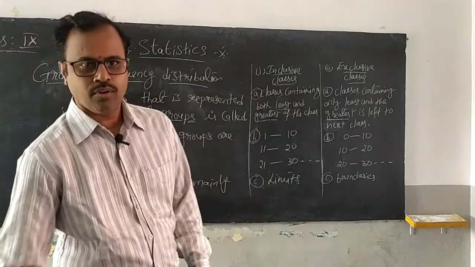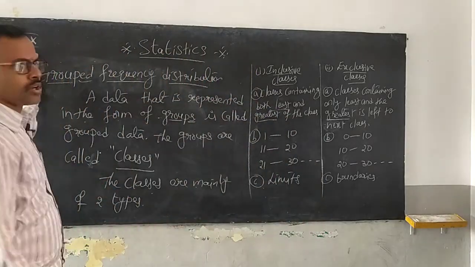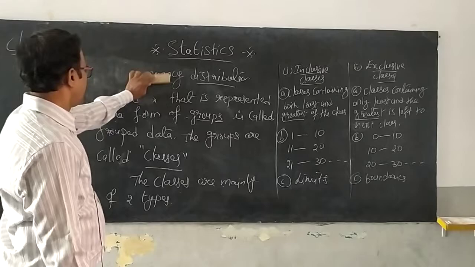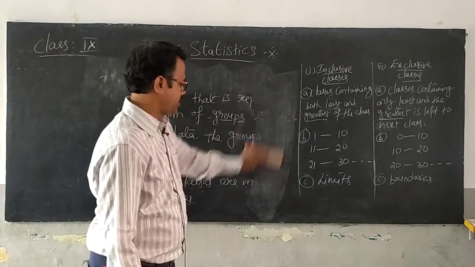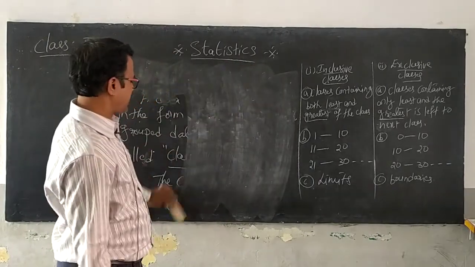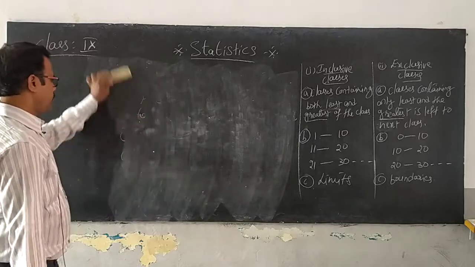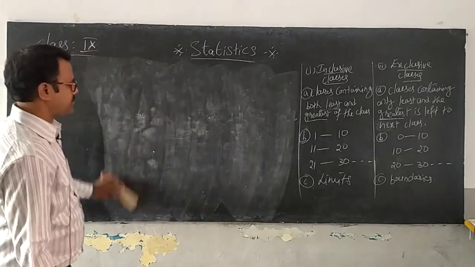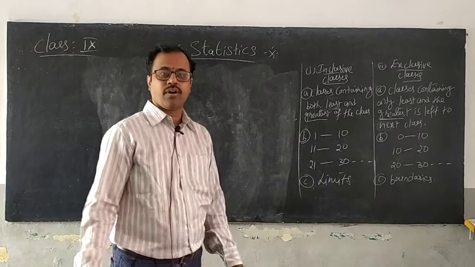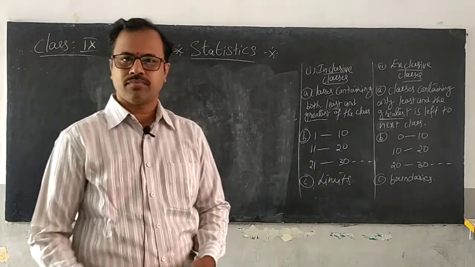Do you know in English we use some words? Don't cross your limits. You are exceeding your boundaries. Can you tell me what is the difference between these two sentences? Don't cross your limits. Okay, you are exceeding your boundaries.